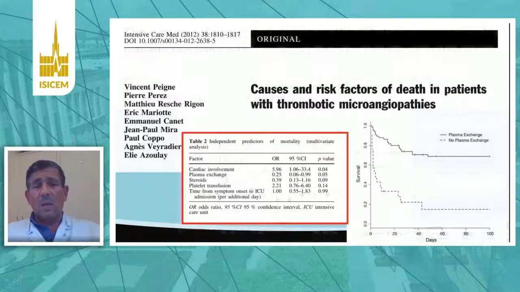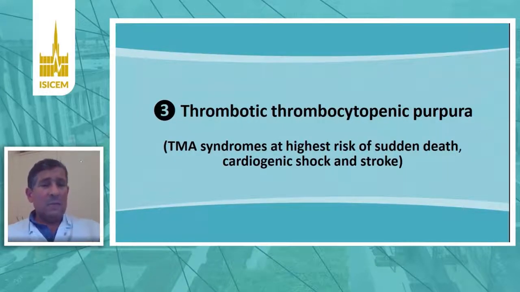And along this line, when we try to understand who are the patients who died at the very early phase of TMA, we are dealing with patients for whom we missed the realization of plasma exchange. So it is an emergency that should be performed within 6 hours of ICU admission, and we need to provide a PEX, plasma exchange, with 60 milliliter per kilo of plasma, which is around 1.5 blood mass. So now we have dealt with the medical emergency.